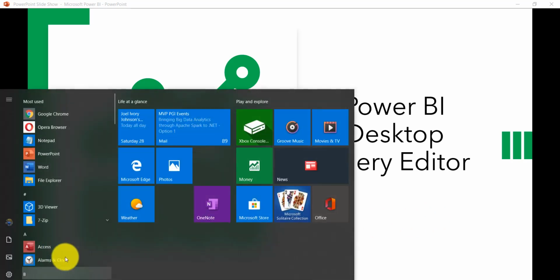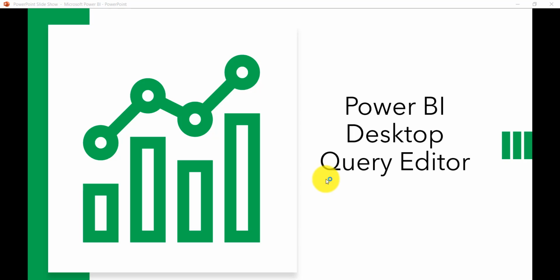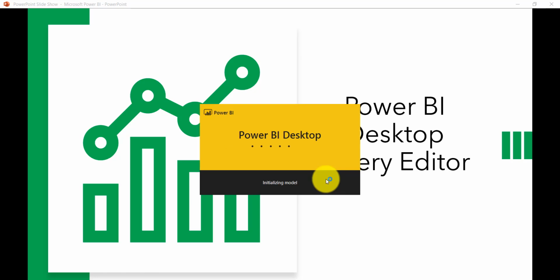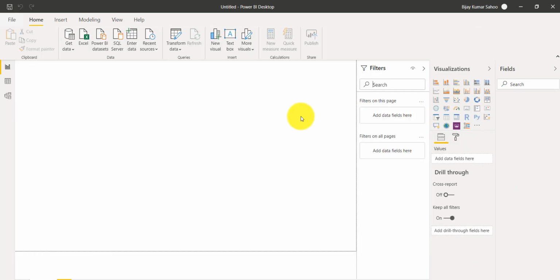So for that, what I will do is open my Power BI desktop. Then we'll connect to a data source. Probably this time also we will take the same Excel file that we took last time, and in that we will first go through how we can open this query editor. Those things we will check. So I will just close it here. Now we will load the data.